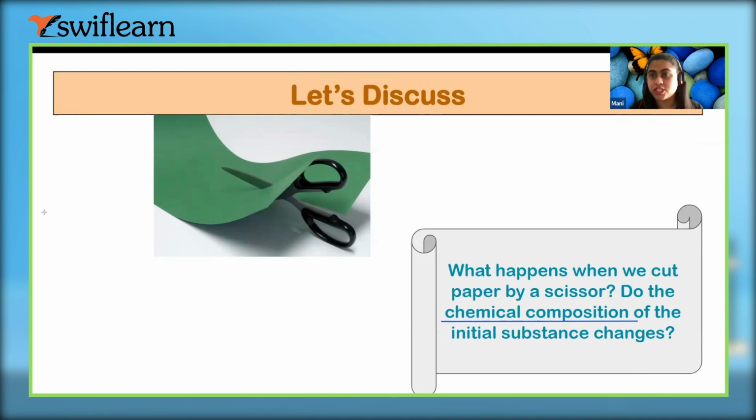So chemical composition is what the paper is made of. The type of matter that makes up this paper is basically the chemical composition, right? I'll give you an example. I have a glass of water with me, right? And if I talk about this water, and ask what is the chemical composition of yours?